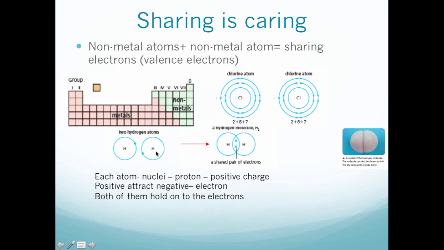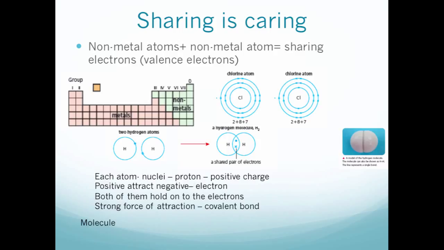Both of these protons in 2 hydrogen atoms will hold on to the electrons. So when they get close to each other, both of the protons in the center will hold on to both of the electrons. They will not only hold on to their own electrons, they will also want to grab the other electrons from the other hydrogen. So you form a strong force of attraction in between each other because they're like holding hands, grabbing each other's electrons, and that holds a strong force of attraction. That is covalent bond. Okay, so covalent bond is a strong force of attraction in between 2 non-metal atoms.